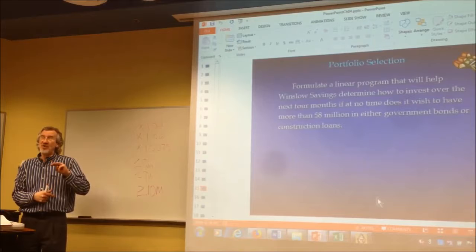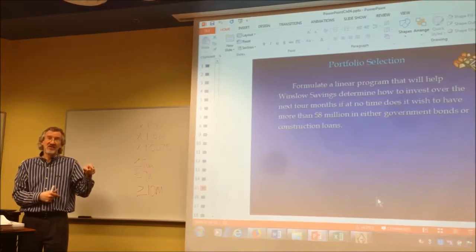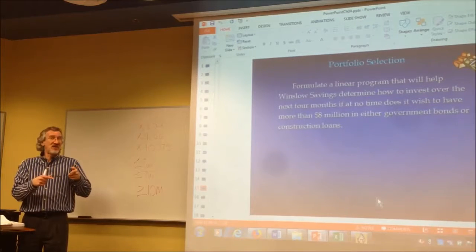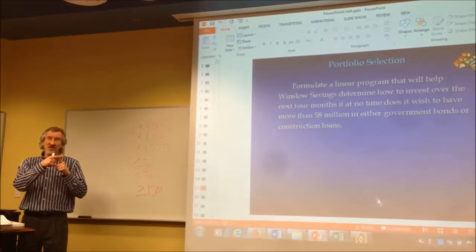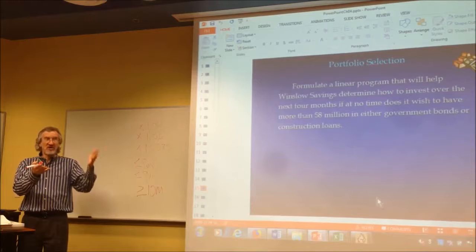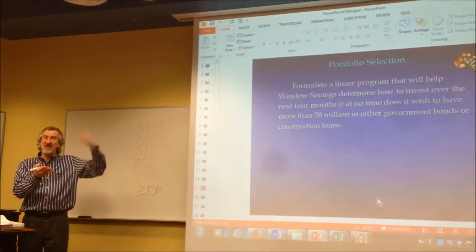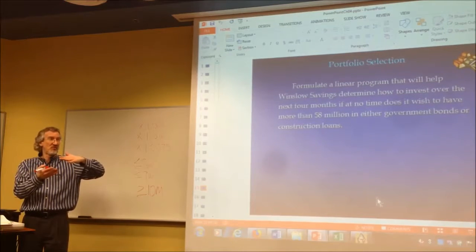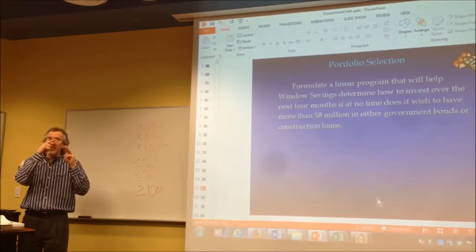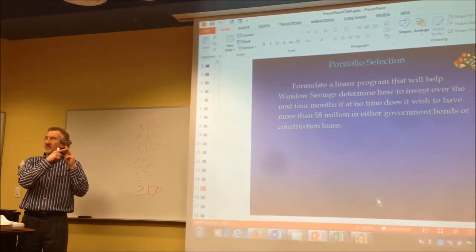Month 2, we've got 3 more decisions to make, because some of that's maturing. The liquid one, the savings, that's maturing. And we have to decide if that money's being put into the government, construction, or savings. There's 3 more choices. Month 3, there's money maturing. Month 1's government one's maturing now finally. Because month 2's over, we're in month 3, we got to make 3 more decisions. Government, construction, or that savings.